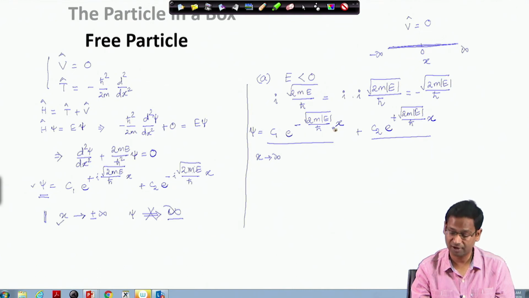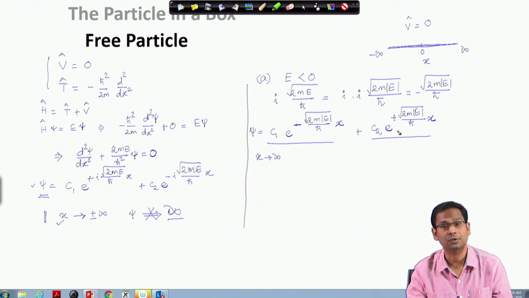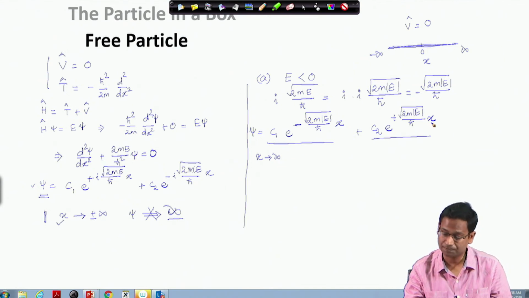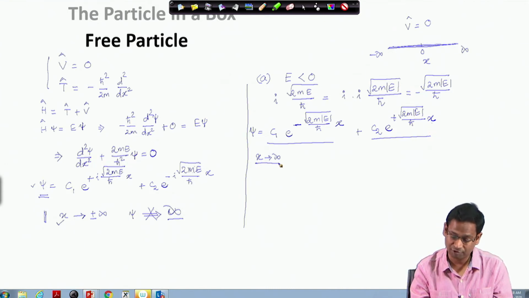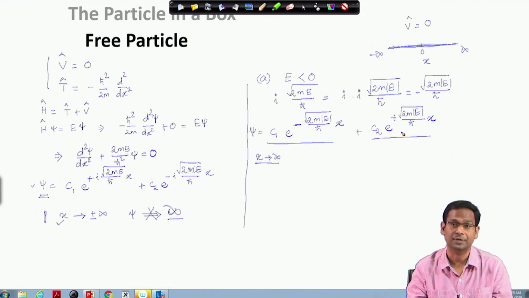When x goes to plus infinite, what happens to this term? x is very large, but I have a negative sign here. So, therefore, this term becomes very small. When x goes to infinite, this term would tend to become 0. So, therefore, this does not create problem for me at x equals plus infinite. Let us look at this function. When x goes to plus infinite, this x becomes very large, and e to the power this large value becomes extremely large, going towards infinite. So, when x goes to infinite, this particular term also becomes infinite.